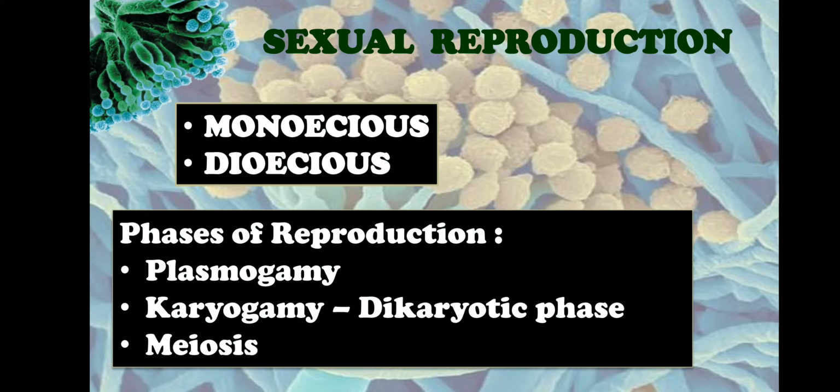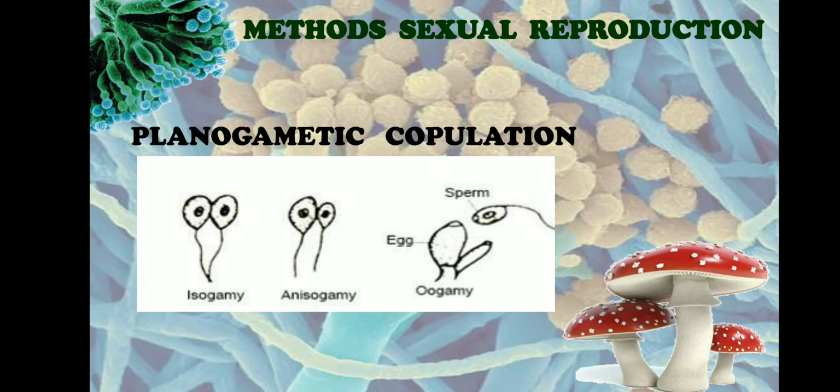So that is about the three phases of sexual reproduction in fungi. At the end of meiosis, we see the production of meiospores. These meiospores will give rise to a new individual of fungi. Now let us see what the different methods of sexual reproduction in fungi are.